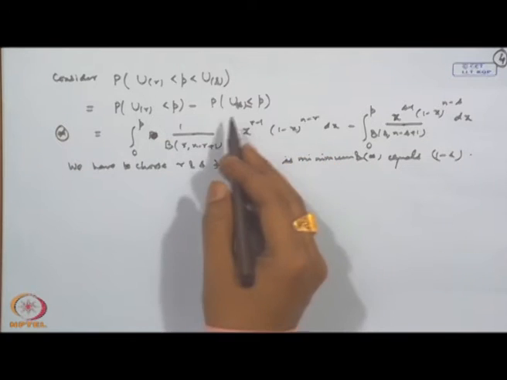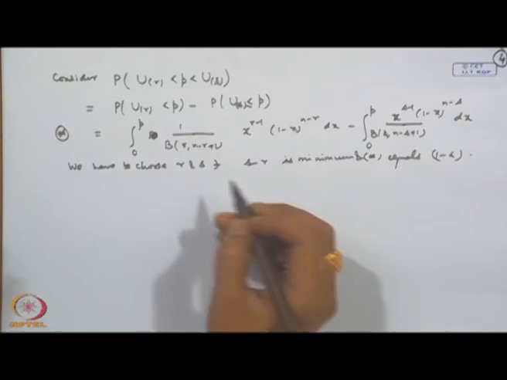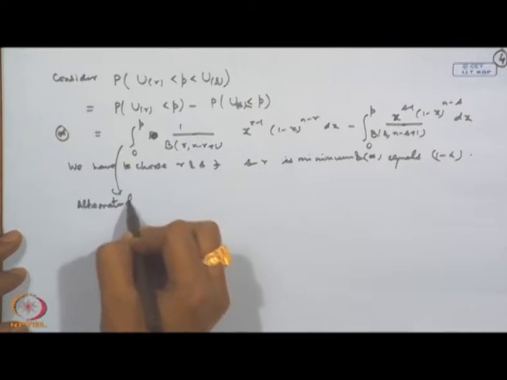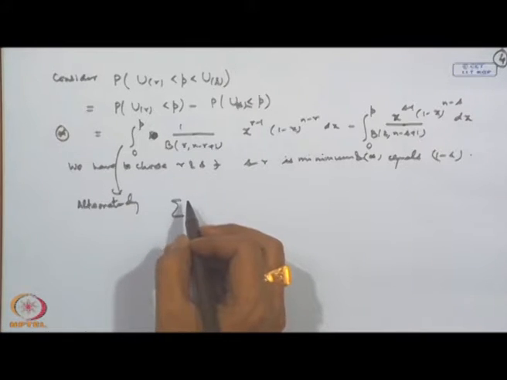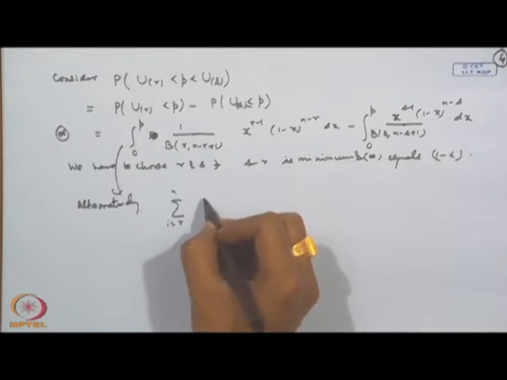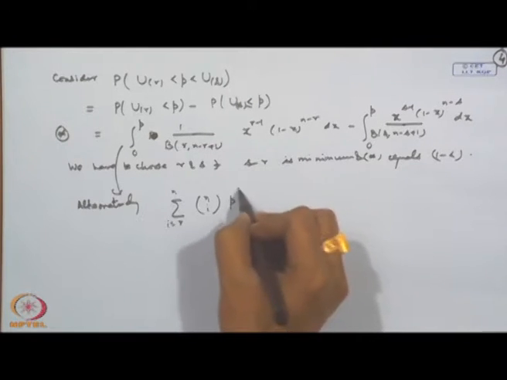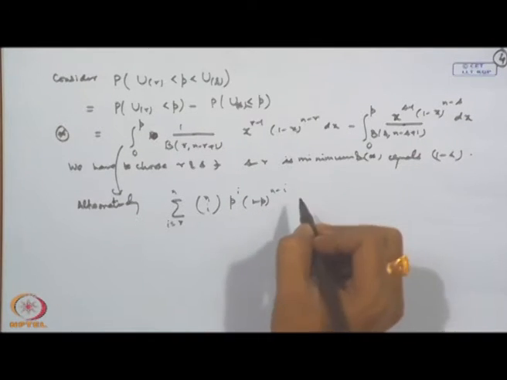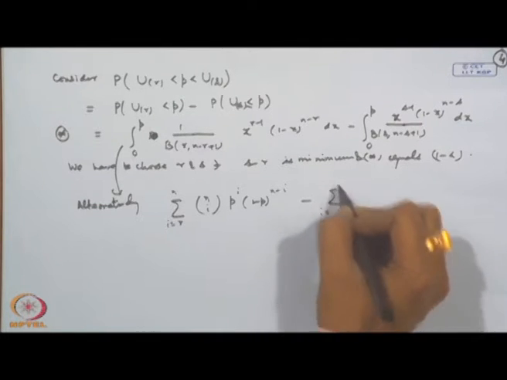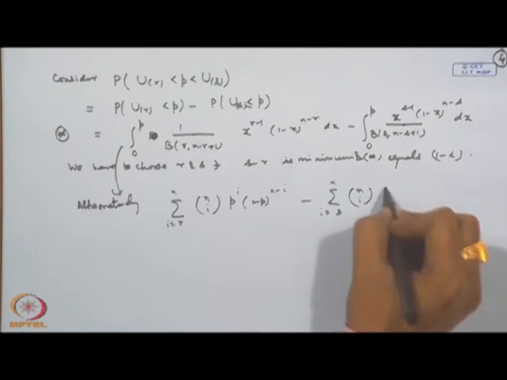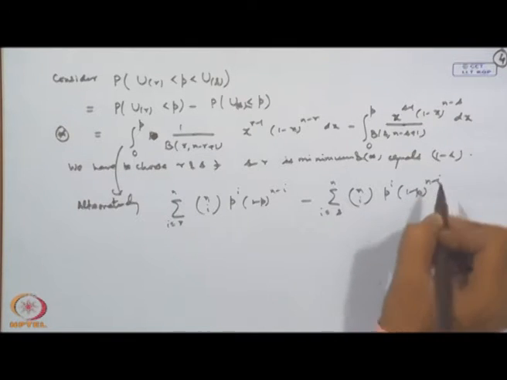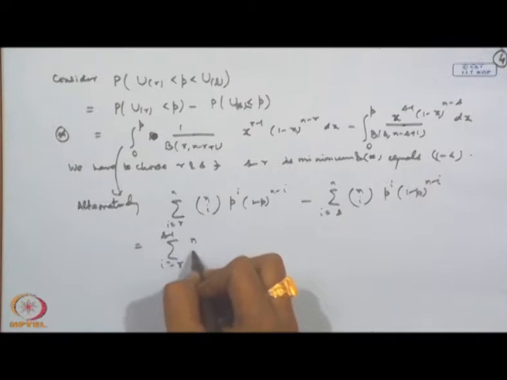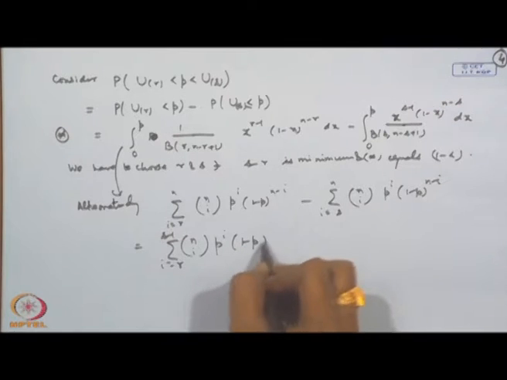So one can alternatively write this as sigma i equal to r to n, n c i p to the power i, 1 minus p to the power n minus i, minus sigma i equal to s to n, n c i p to the power i, 1 minus p to the power n minus i. So that is equal to sigma i equal to r to s minus 1, n c i p to the power i, 1 minus p to the power n minus i.